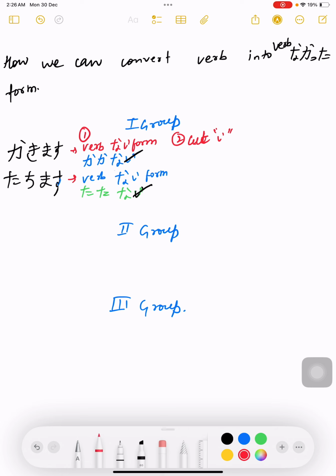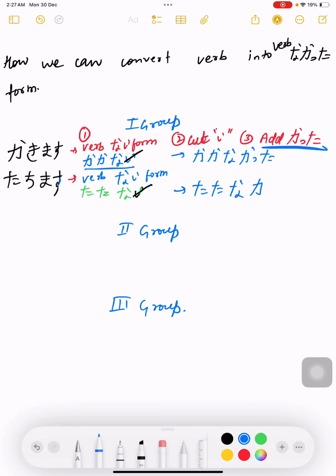Okay. Third step, add katta. So what it will become? In kakanai, i was cut. So only kakana. And what we need to add? Katta. So it will ultimately become kakanakatta. Now tachimasu. In tachimasu, nai form will be tatanai. In tatanai, i is cut. What is written? Tatana. What we will add? Katta. Tatanakatta.